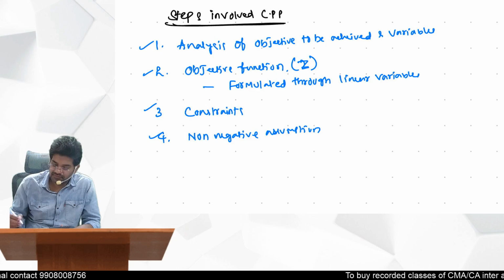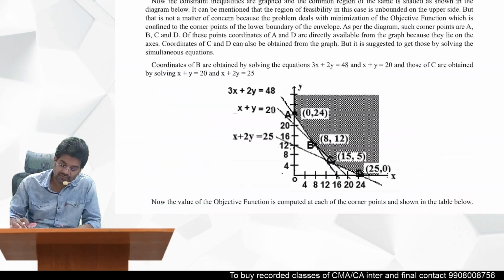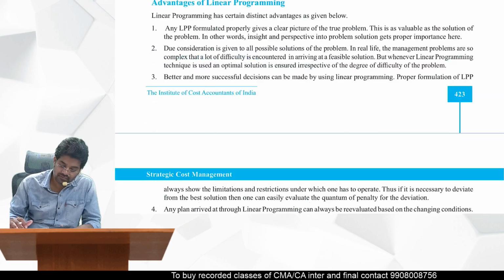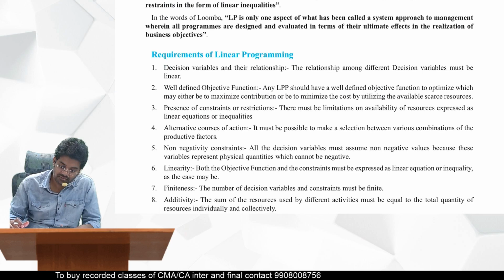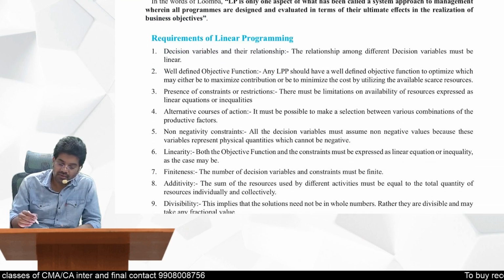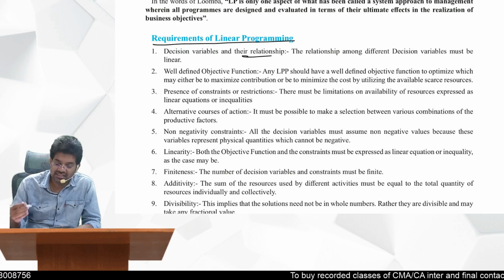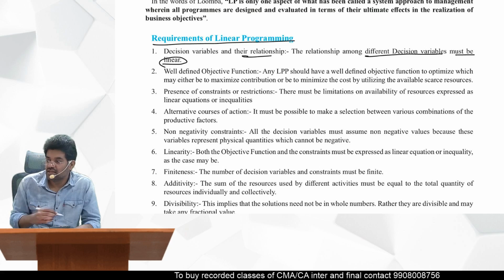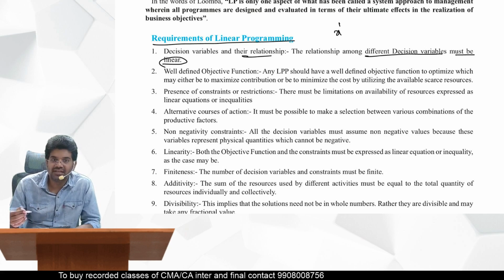Now, let us understand this with a practical question. Let's take your CMA Institute material only. So you can see the requirements of linear programming are also given in your material. Decision variables and their relationship: the relationship among different decision variables must be linear. Just now I was telling you that it should be a linear variable. So whenever you have x power 1, that is a linear variable.